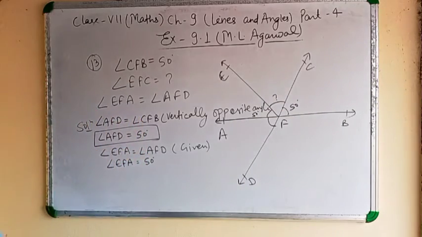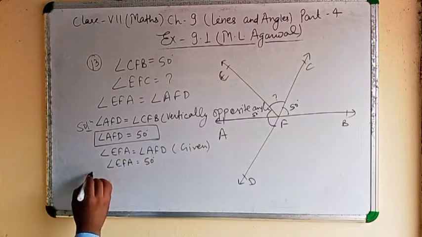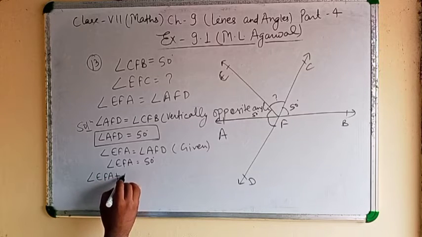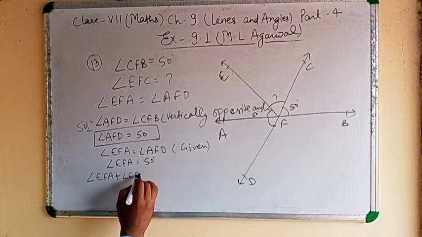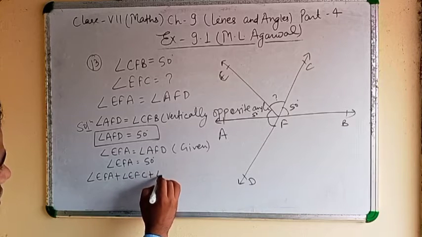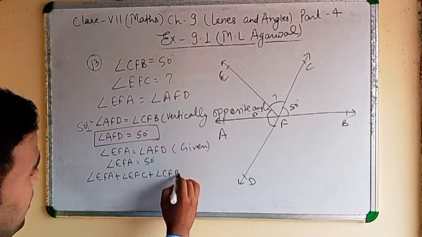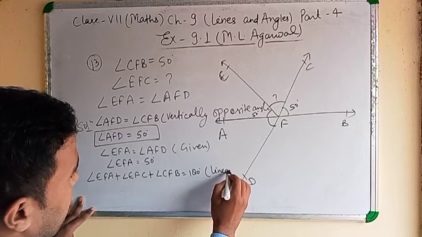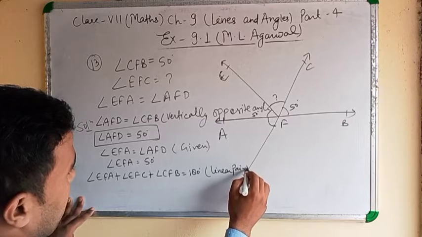This angle is asked. We know that angle EFA plus angle EFC plus angle CFB equal to 180 degree by linear pair.